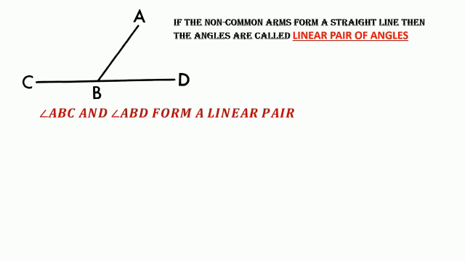So let us learn another set of angles, that is linear pair of angles. When can you say the angles are linear pair, children? If the non-common arms form a straight line, then they are called a linear pair. That means the angles should first be adjacent, children. If two angles are adjacent and the non-common arms form a straight line, then they are called linear pair angles. Like in this example, angle ABC and angle ABD are adjacent angles and also they form a linear pair, as BC and BD are forming a straight line.